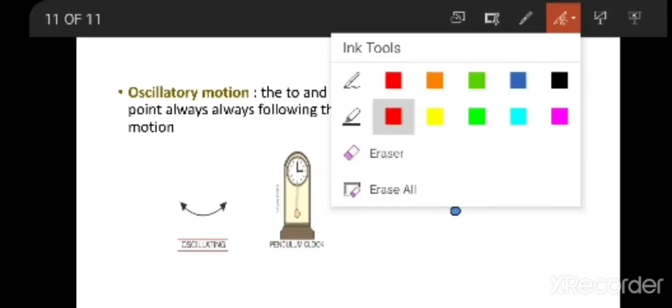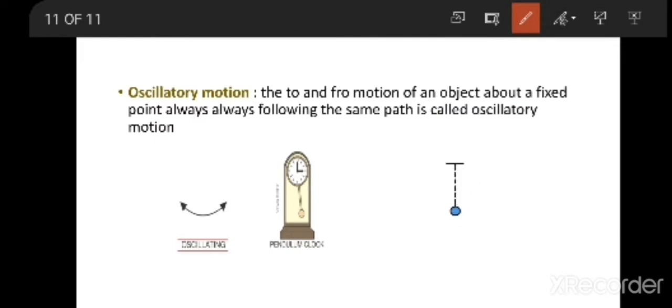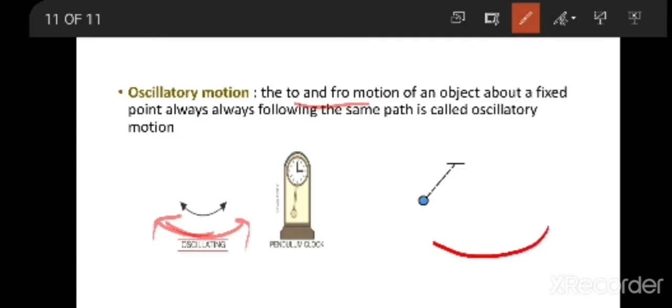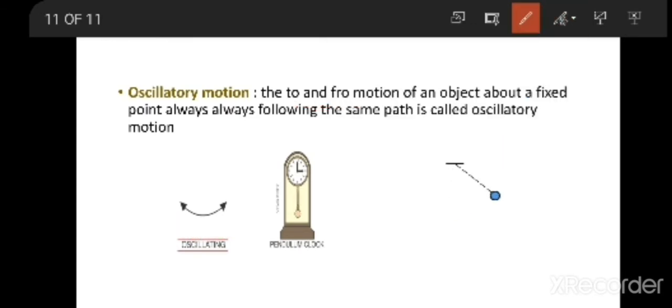And the third motion is oscillatory motion. Oscillatory motion is nothing but the to and fro motion of an object about a fixed point, always following the same path. To and fro means first it will go to, again it will come back. In the same path it should come back. Suppose the object is moving in this way, again the object has to come back in the same path. That is known as oscillatory motion. It follows the same path and it is going to come back.